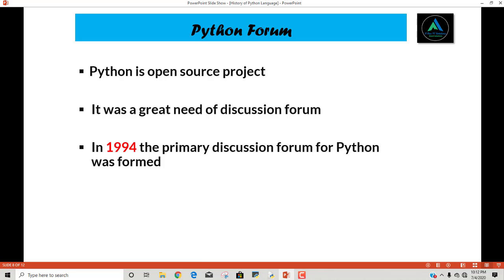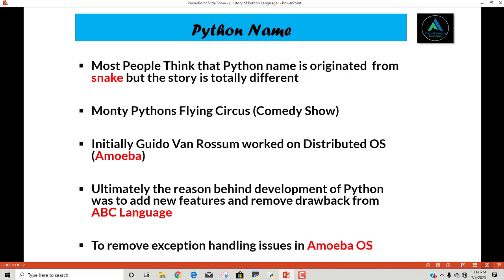Now let's talk about the Python forum. Python is an open source project. What is meant by an open source project is that there is a huge community of Python who contribute in the field of Python in order to make new libraries for new fields, due to which the library of Python is very rich and increasing. In 1994, the primary discussion forum for Python was formed, where different programmers can discuss the issues related to Python and suggest solutions.